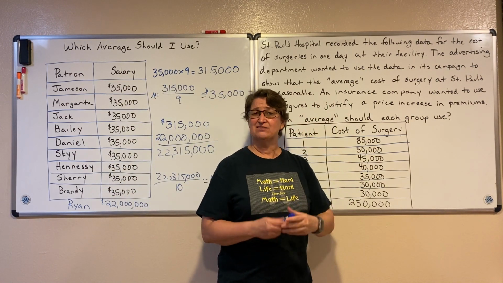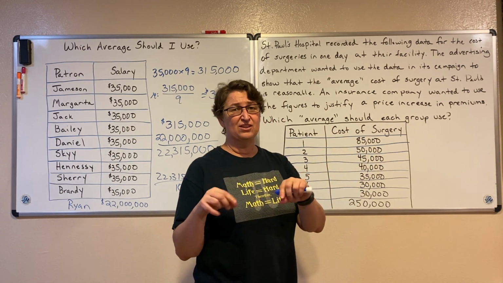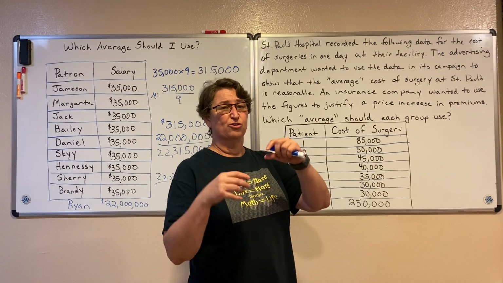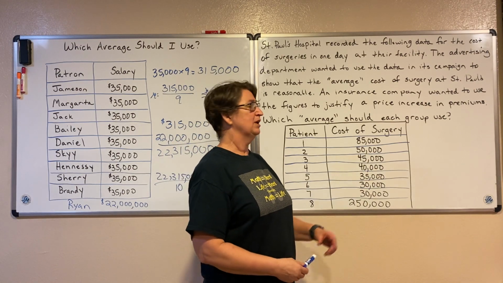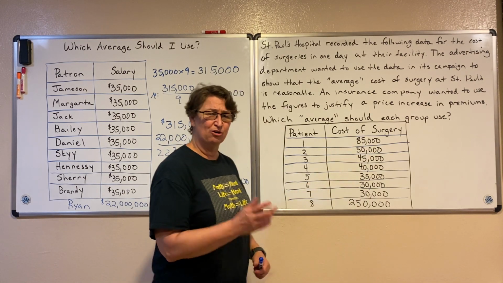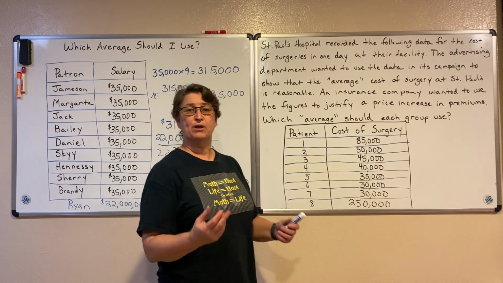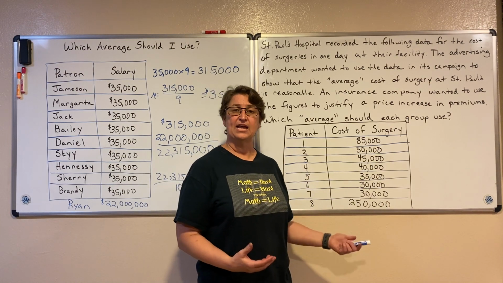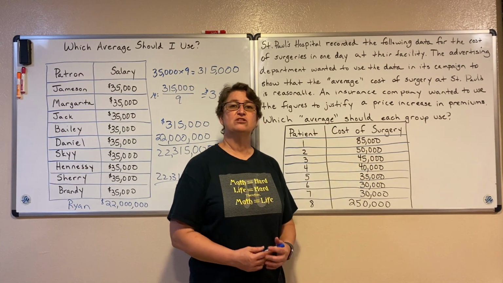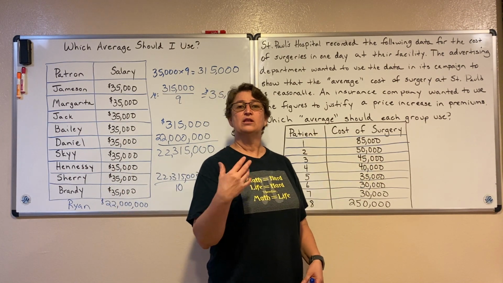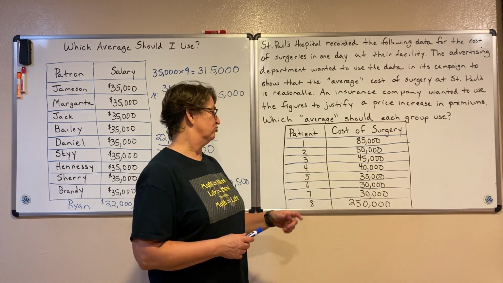I want to advertise that the prices are low, and the insurance company wants to say the prices are so high that I need to raise your premiums. And yet they're using the same data. How can they do that? So which average should each group use? But again, those people who understand data and averages know that they can use the same set of data to tell two different stories. Let's see if we can figure out which average the groups need to use.